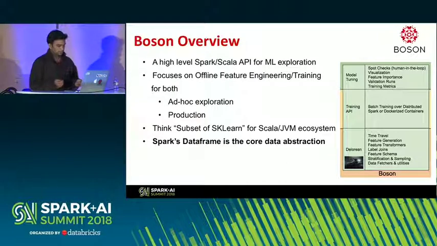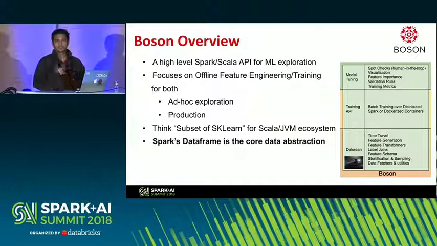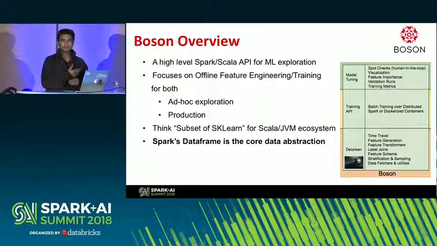The core data abstraction in Boson is the Spark data frame. All our data is typically stored in Hive or in S3 as Parquet files, and most of the data is read into memory as a Spark data frame.